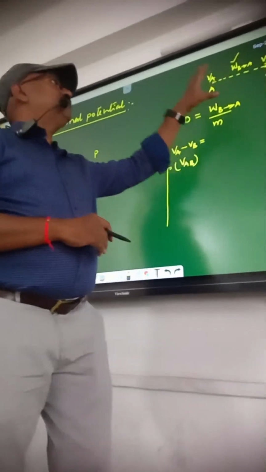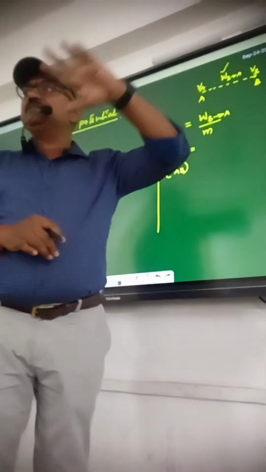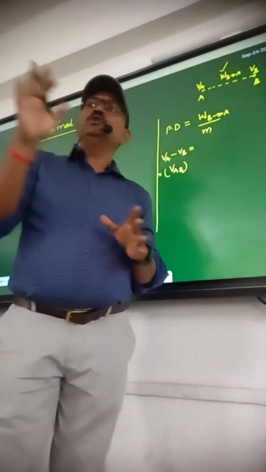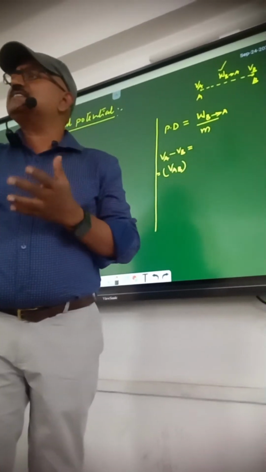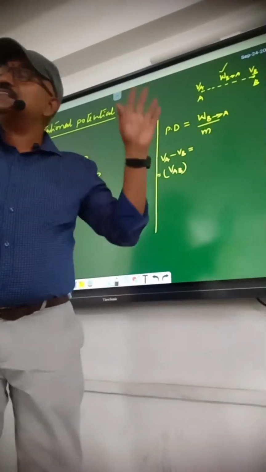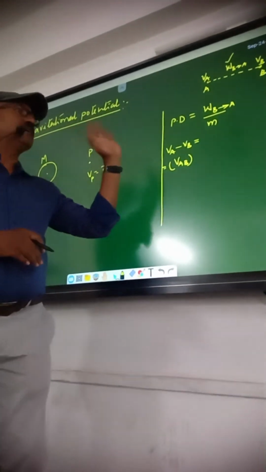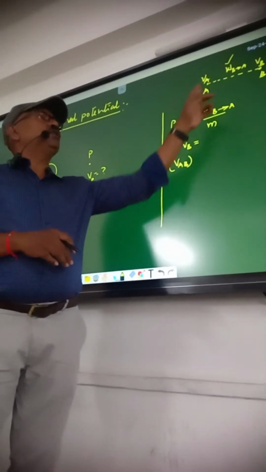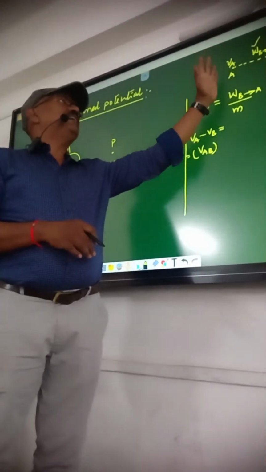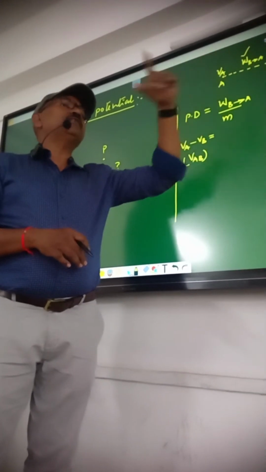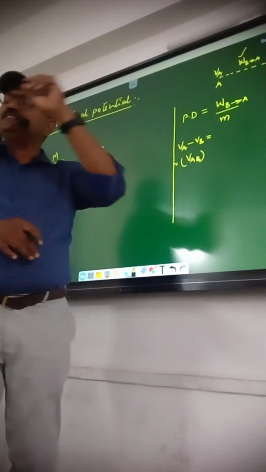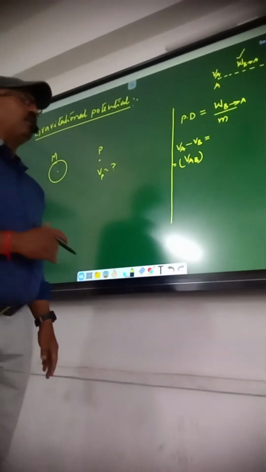Why? Because it is final minus initial. Numerically, what is the difference between 10 and 7? 3. 7 and 10, 3 only. Not final, not initial. But in the case of potential, it is final minus initial. So the initial point is B, the final point is A. So what is the potential at the final point? VA. VA minus VB. But work done is from B to A. So work done in moving unit mass from B to A. This is very important, otherwise you won't get any answer.